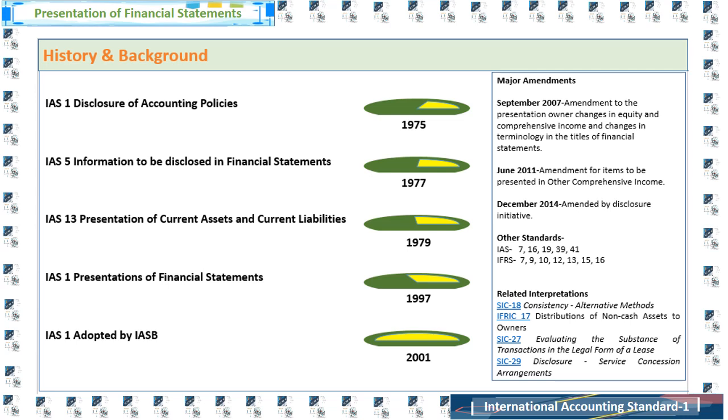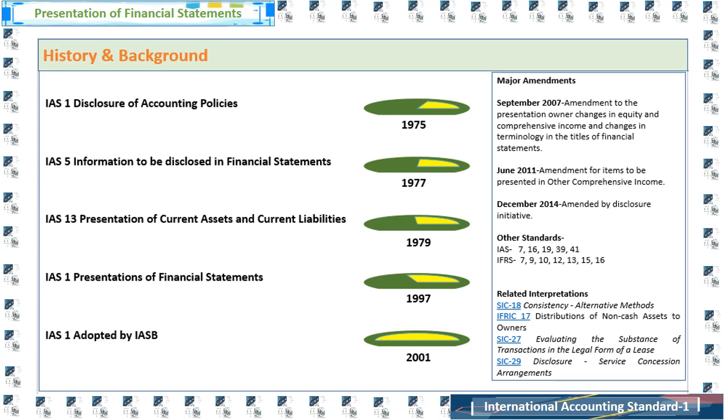SIC 18, consistency, alternative methods, IFRIC 17, distribution of non-cash assets to owners, SIC 27, evaluating the substance of transactions involving the legal form of a lease, and SIC 29, disclosure, service concession arrangements. Regarding the amendments, the last amendment, made on 31st October 2022, was regarding non-current liabilities with covenants, which will be effective from January 2024.